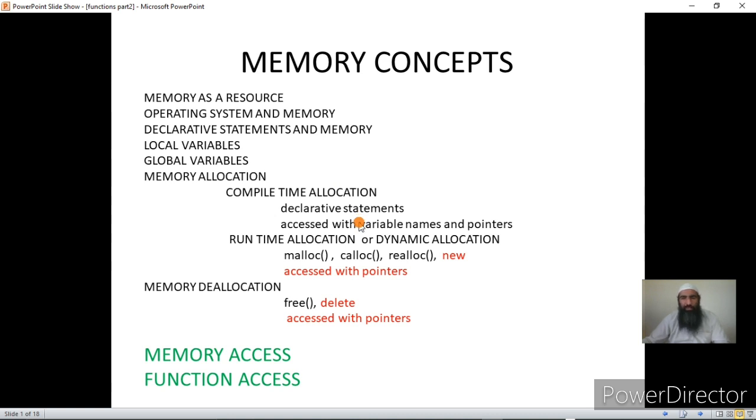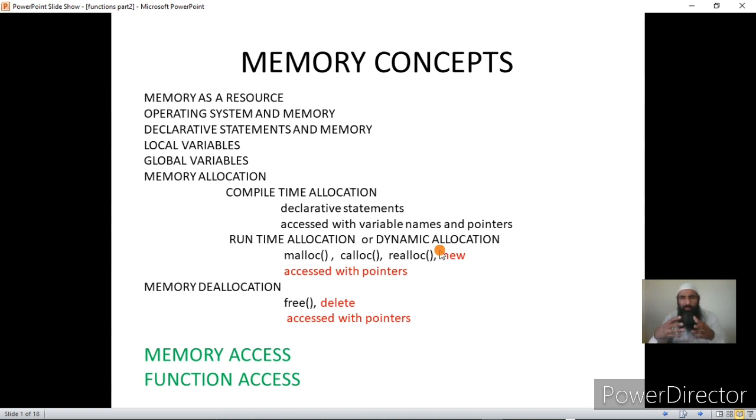Okay, now for compile time allocation, remember this is known before execution, because the programmer has written all the declarative statements, and once the compiler compiles the program, it knows the memory requirements. Those requests are ultimately passed to the operating system, and it is the operating system that will satisfy these requirements. Now, another type of memory allocation is runtime allocation or dynamic allocation. This type of memory is asked from the operating system once the program is running.